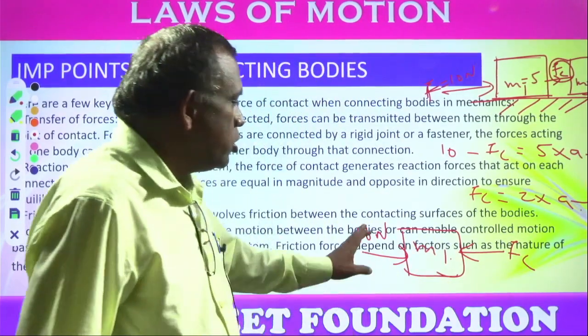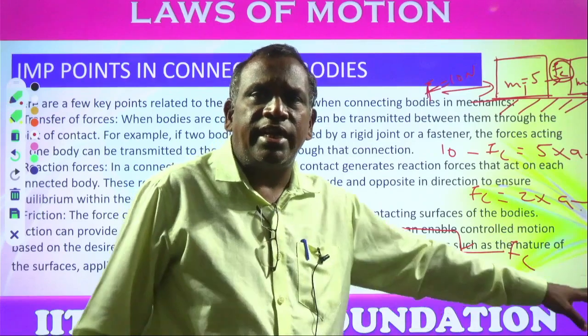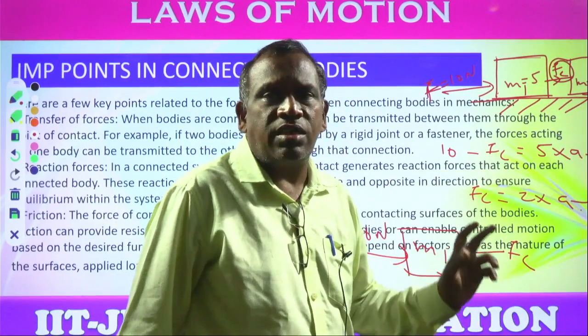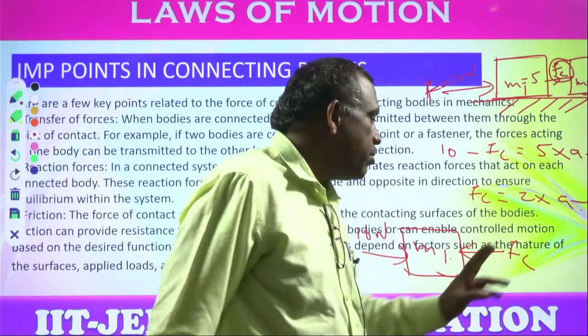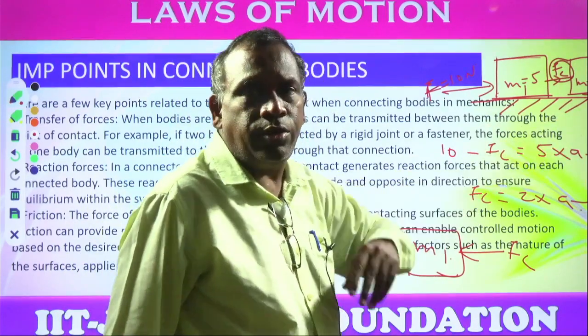Due to these two forces, the object has a net acceleration. The mass of the body is 5 kg, acceleration is a, and the net force is 5 into a. So 10 minus Fc is equal to 5a.